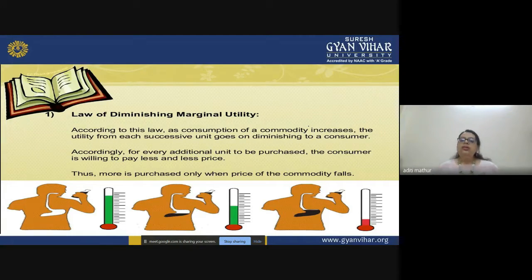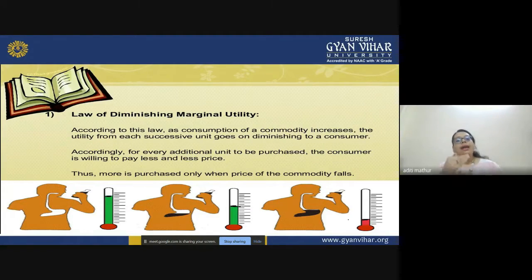According to this law, as consumption of a commodity increases, as more and more glasses of cold drink you keep on consuming, the utility, that means the satisfaction from each successive unit, goes on diminishing. That satisfaction keeps on reducing. You can see the diagram. Before, your satisfaction was at this level, then on the second consumption unit it went down, and on the third it is very low, right? So it keeps on diminishing.